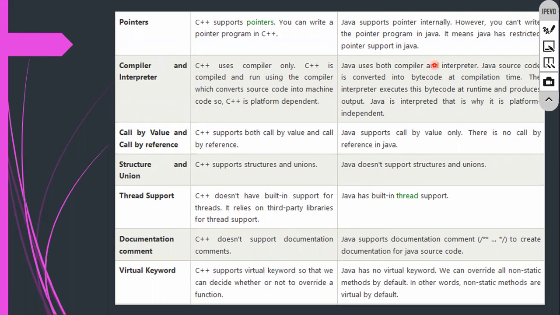Pointers: we are not going to use any pointers in Java. When it comes to C++, we are using pointers, all those things. If you want, you can take a snapshot of this one. It is not required, basically. Right? So these are all the notes.